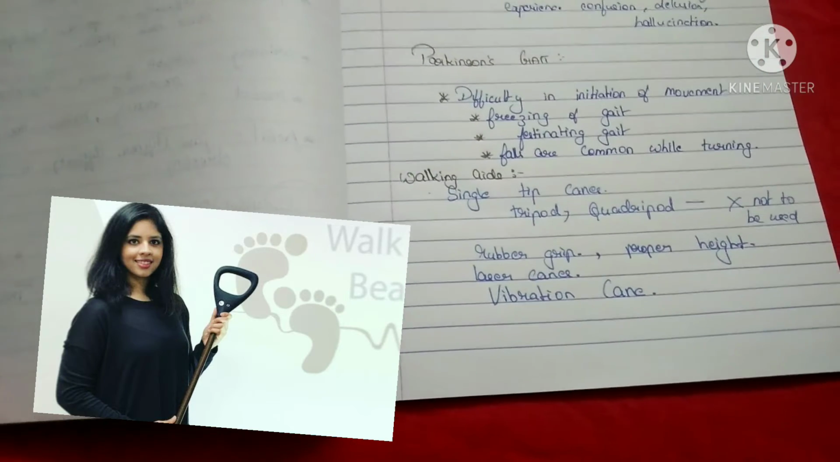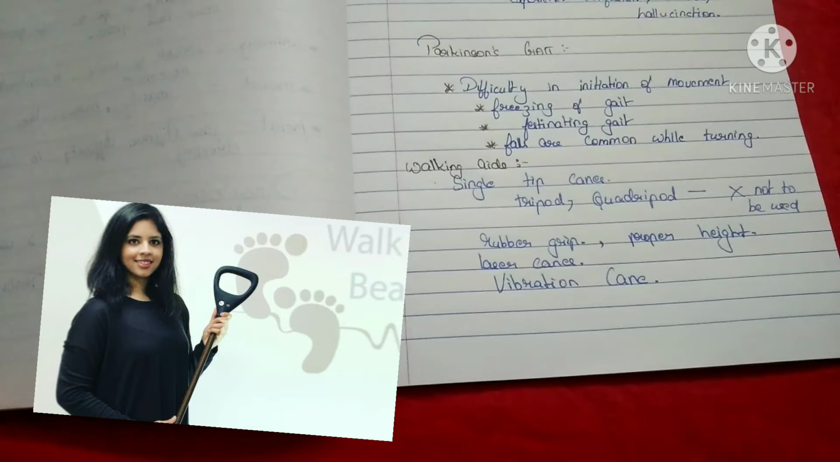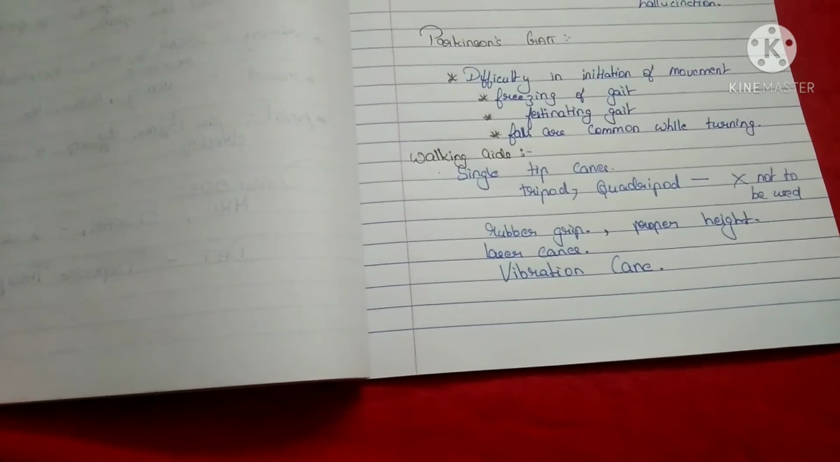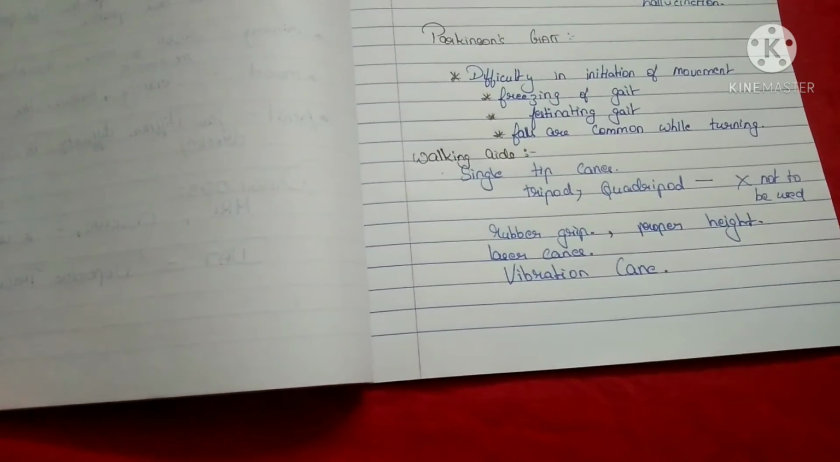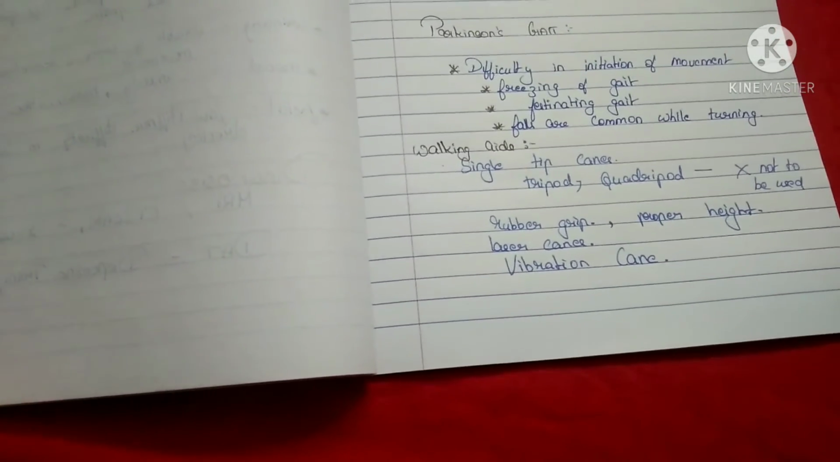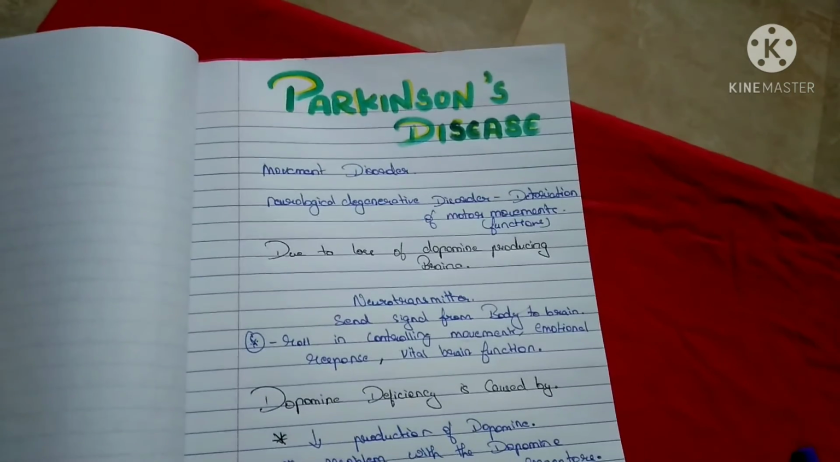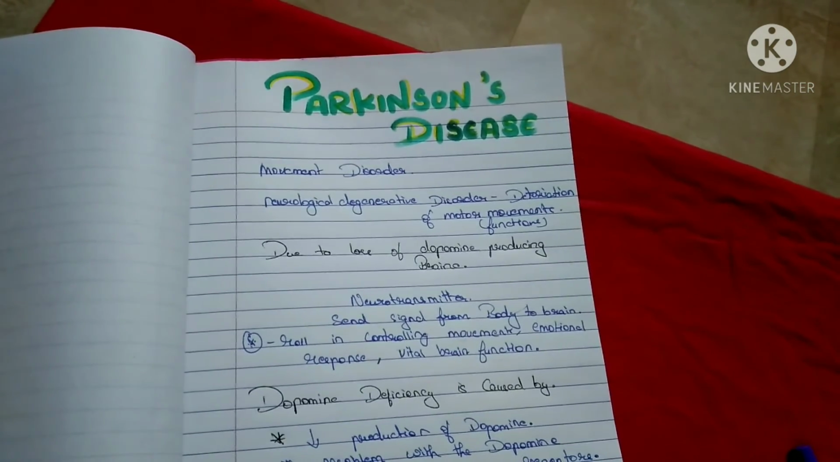In this cane, it sends a vibration, or a beat, when the person stops walking. When freezing of gait occurs, it sends vibration. It can only be felt, not heard. So it sends the vibration and makes the person initiate the movement again. So we have finished Parkinson's disease in detail.